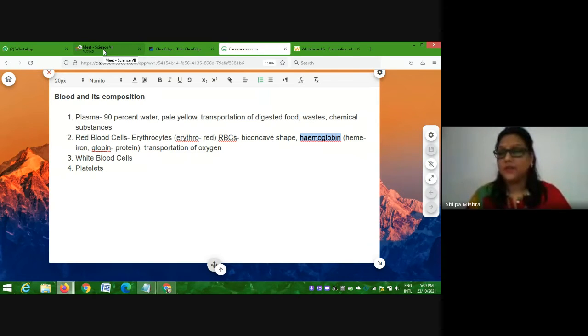Lower hemoglobin in the blood means lower transportation of oxygen. What will oxygen bind with if hemoglobin is less? Oxygen binds with hemoglobin and that is how it is transported. If oxygen is low, then cellular respiration will be hampered. If cellular respiration is not happening properly, breakdown of glucose will not happen and the person will be low on energy. So this was about red blood cells which help in the transportation of oxygen.